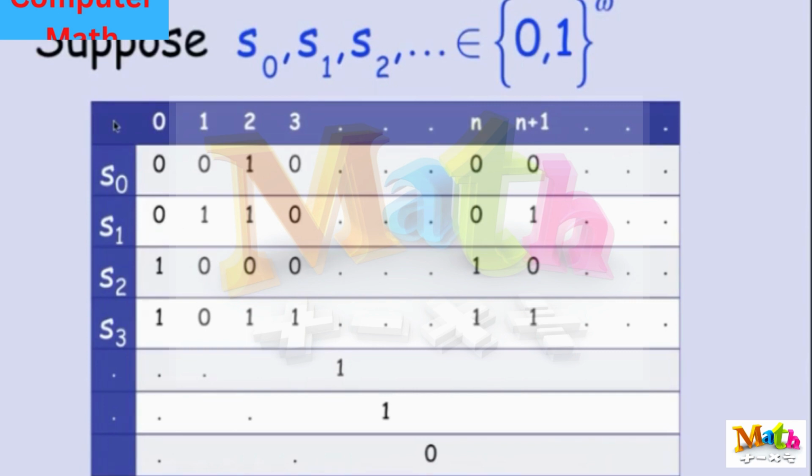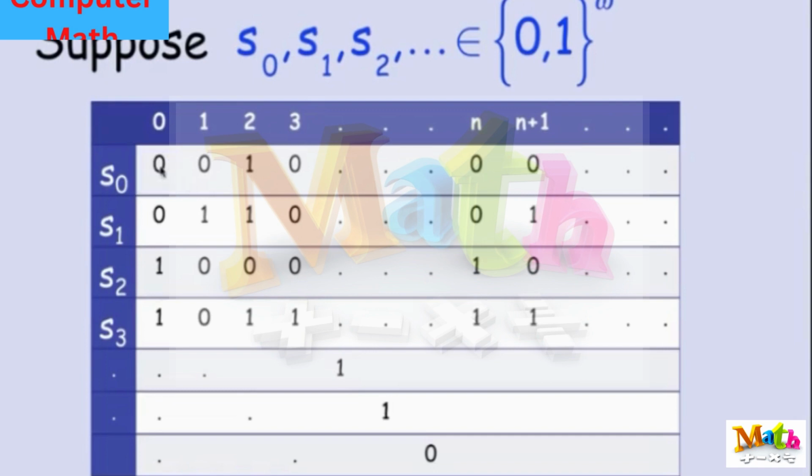So the trick is to try to find an infinite binary sequence that is not in this list, that differs from every row. If I can do that, then I've shown that any attempt to enumerate all of the binary sequences in {0,1}^ω, any sequence like S0, S1, S2 of binary sequences is missing something, which means you can't really list it. Well, how do you find something that's missing? How do you find a sequence that's not here?